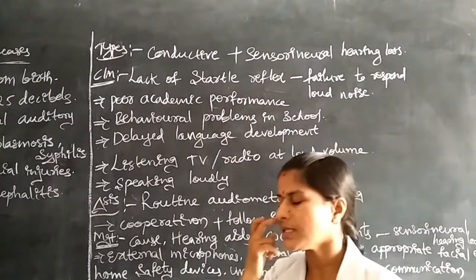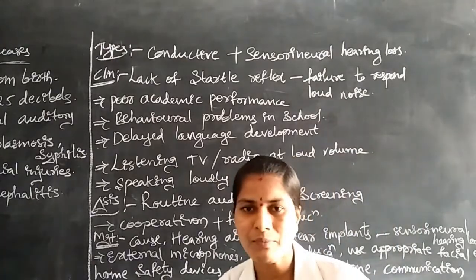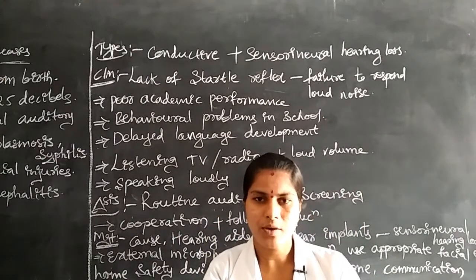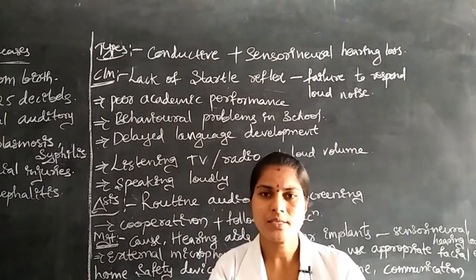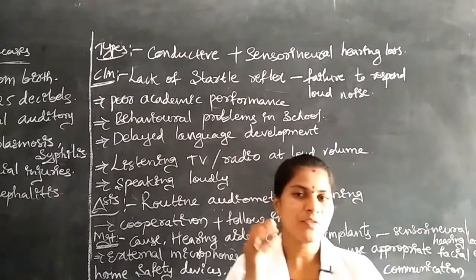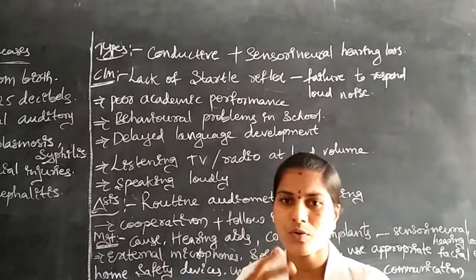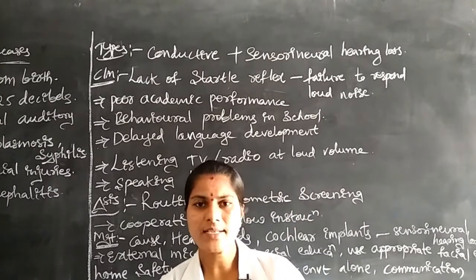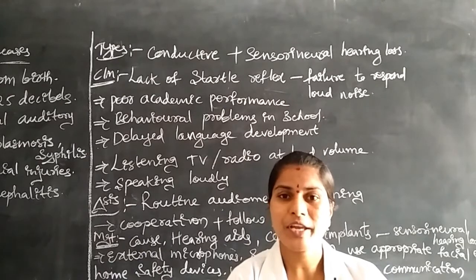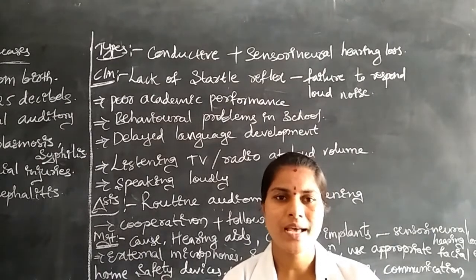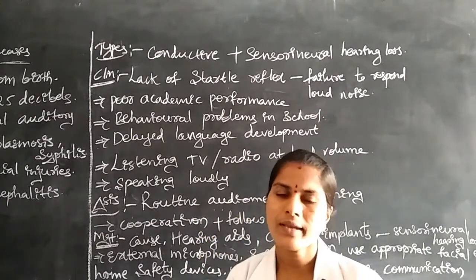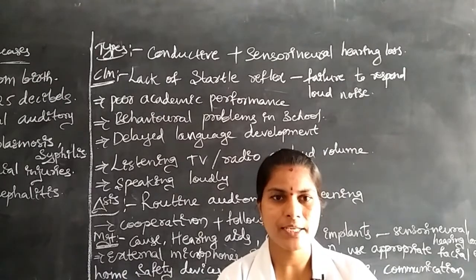Next, the children may have some behavioral abnormalities. Why? Because they receive loud voices but not small sounds. So we have to give some speech therapy, by administering hearing aids or sometimes giving microphones to the children. Then they receive sound and communicate well with others, because they are using devices for hearing. Then they develop their speech capacity.